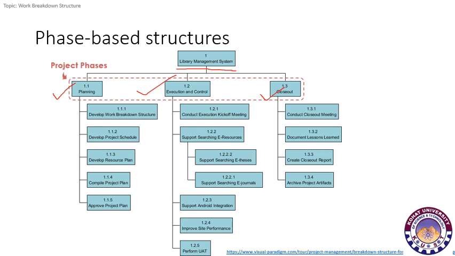So see, here we have divided the work scope with respect to different phases of a project, and in different phases we have further divided it into subtasks. Like planning is divided into develop work breakdown structure, develop project schedule, develop resource plan, compile the project plan, approve project plan. And similarly, the further two phases are divided into subtasks and further into different tasks.